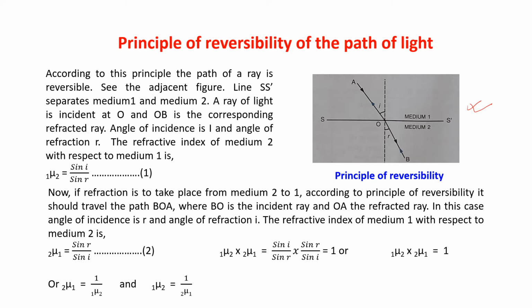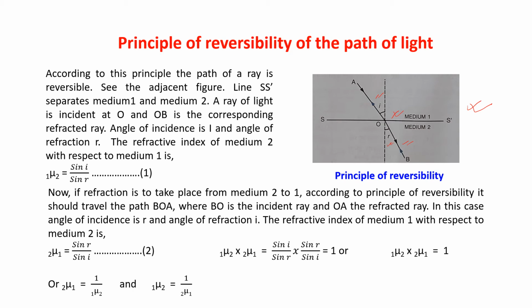A ray of light is incident at O at this point. AO is the incident ray and OB is the corresponding refracted ray. Angle of incidence is I, and angle of refraction is R.